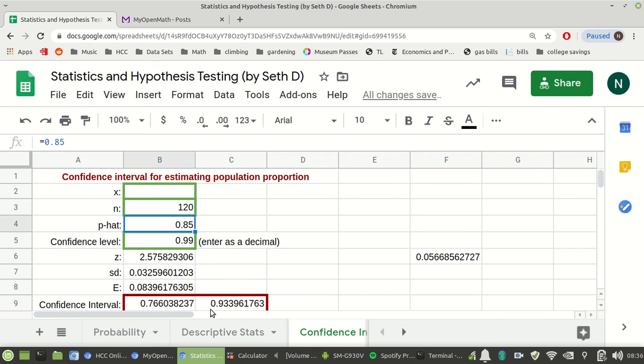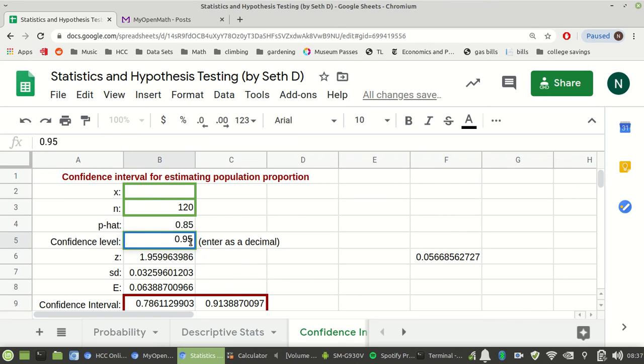Yeah, that seems fine. Except now, what if we make it a 95% confidence level? Then we're not capturing the true proportion anymore. So once again, we have to agree with what unusual means, right? If we have a 95% confidence interval, that means we have a 5% chance of not capturing the true proportion. Here we did not capture the true proportion. So was that just by chance, or is our true proportion actually wrong, right?